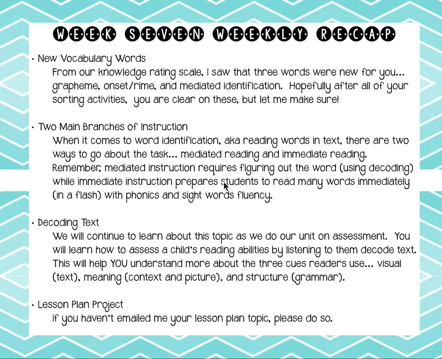The next area I want to recap with you are the 2 main branches of instruction. When it comes to word ID, which is reading words in text, there are 2 ways to go about this task. Think about it when you're a reader. When you get to a word that you don't know, 2 things happen. You have to mediate and figure it out, or you recognize the word. If you recognize the word, it means that you have learned these words in a flash. We call that our sight word fluency.